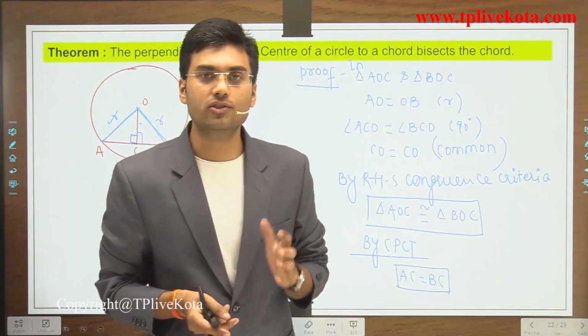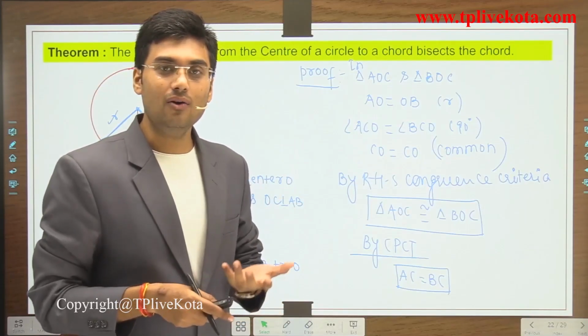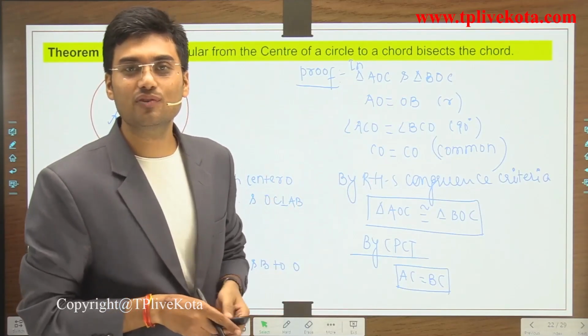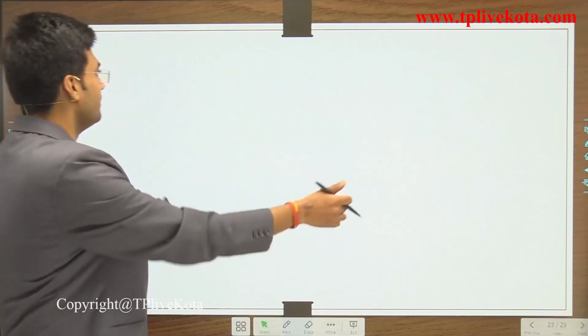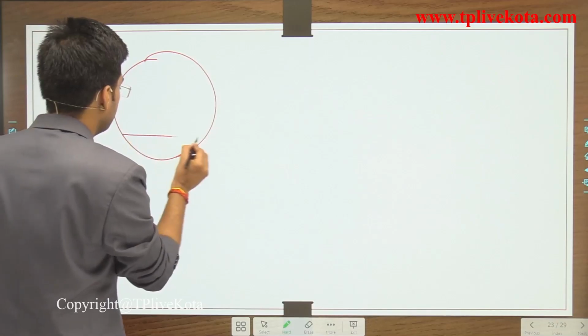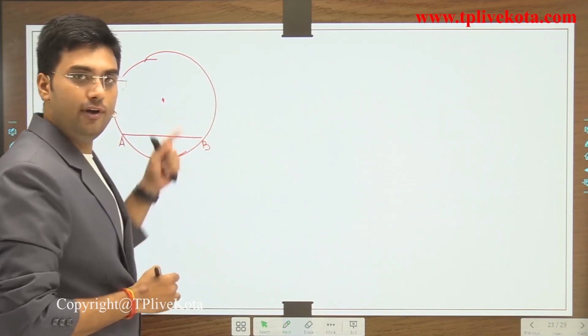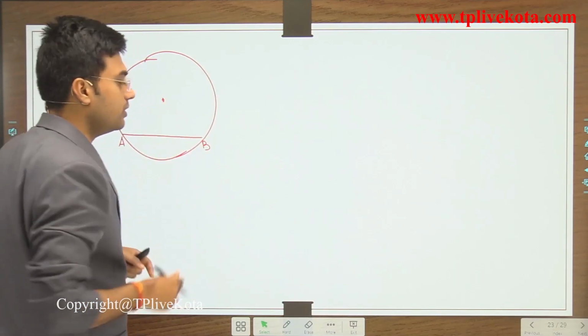Clear? And students, the converse of this theorem is also true. Now let's discuss the converse. In the previous theorem, we discussed that on the chord, with the center given, if we draw a perpendicular, then this chord is bisected.